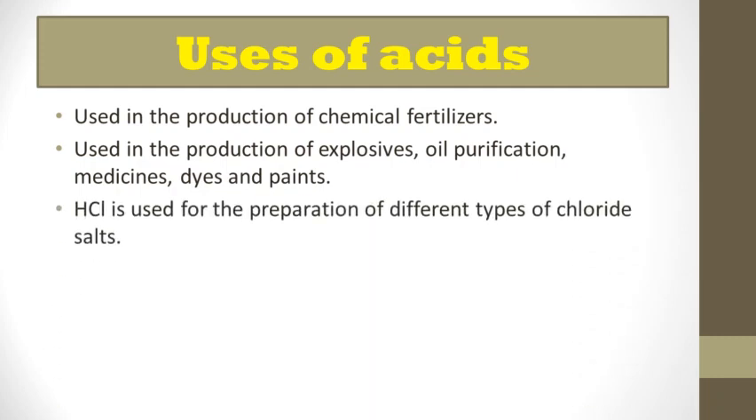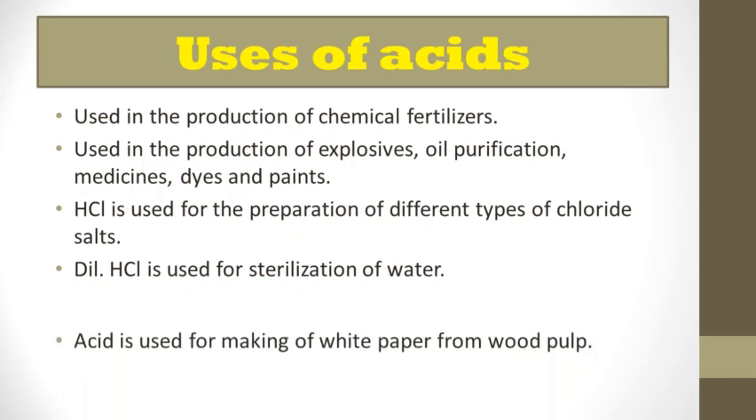HCl is used in the preparation of different types of chloride salts, like sodium chloride, potassium chloride, ammonium chloride. And dilute HCl is used for the sterilization of water. Sterilization of water is a process of killing or removing all microorganisms like bacteria and viruses from water.